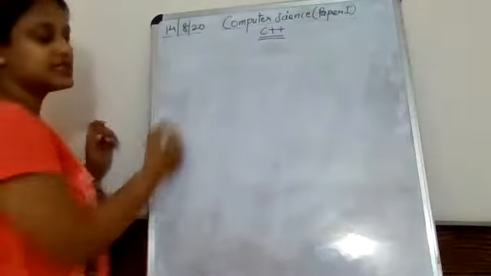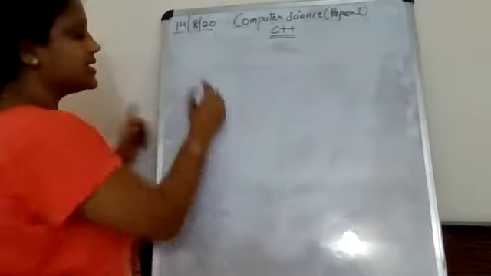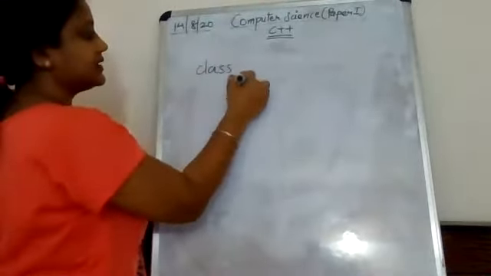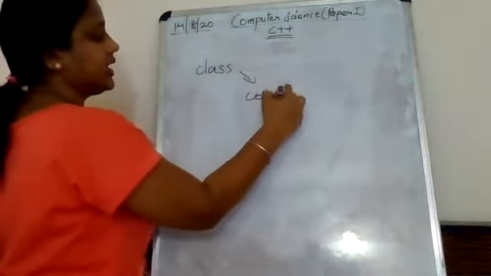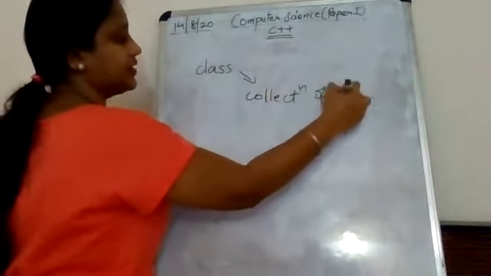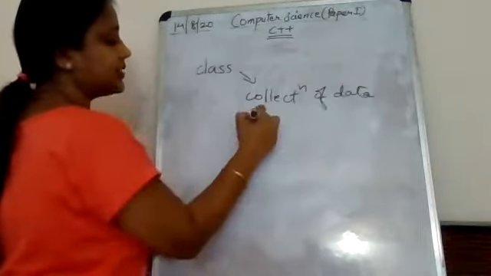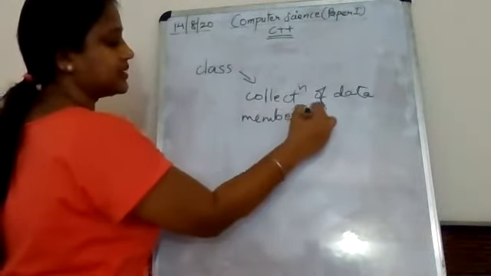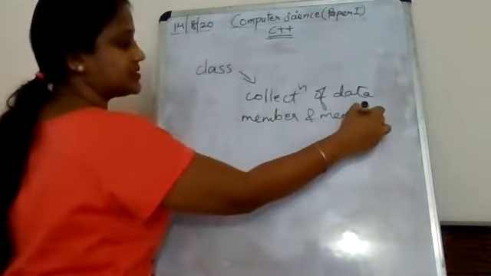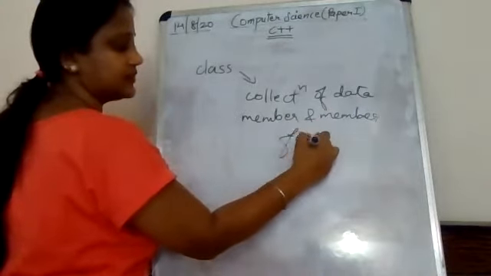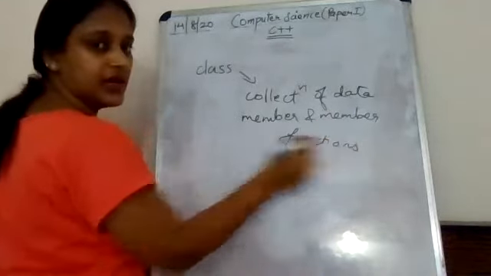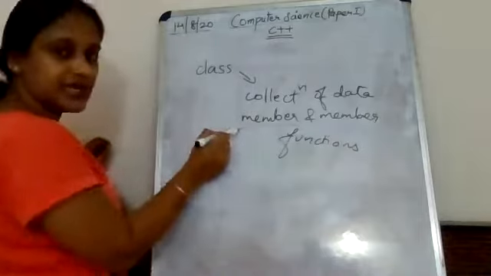I'm just repeating once again that what was class. Class was nothing but a collection of data member and member functions. This is what we had done. Now why the term member is there?